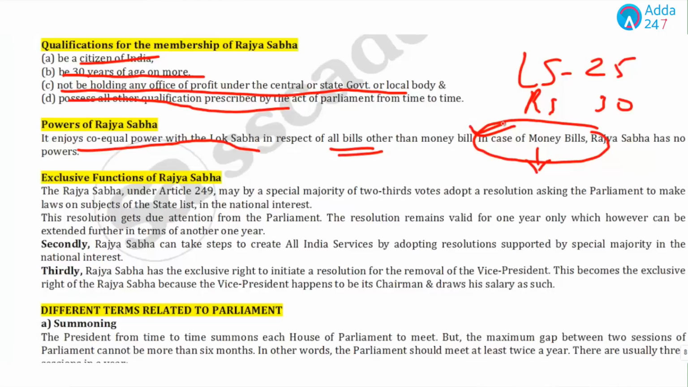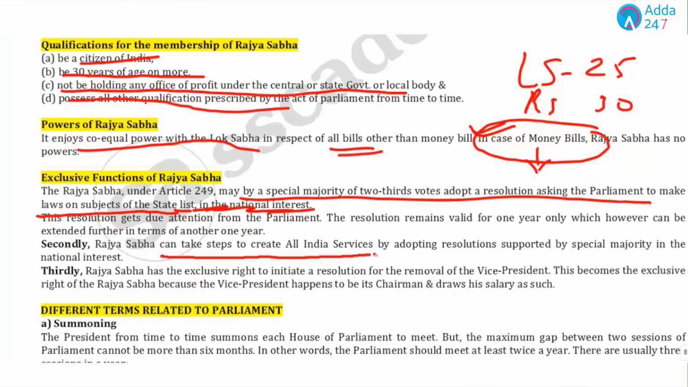Now, what are the exclusive functions of Rajya Sabha? There are 3 exclusive functions of Rajya Sabha. The first function is that by a special majority of 2/3, it could ask the Parliament to make laws on subjects of the state list in national interest. Second, Rajya Sabha can take steps to create all India services by adopting resolutions. And the third is that Rajya Sabha has the exclusive right to initiate a resolution for the removal of the Vice President. These are the exclusive functions of Rajya Sabha.